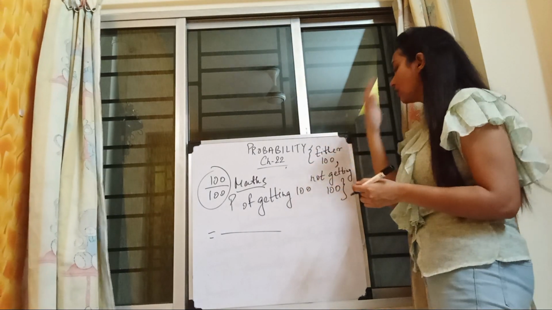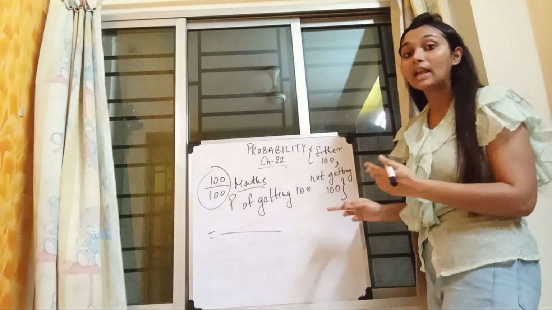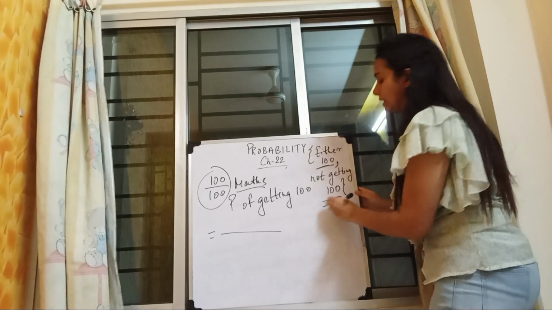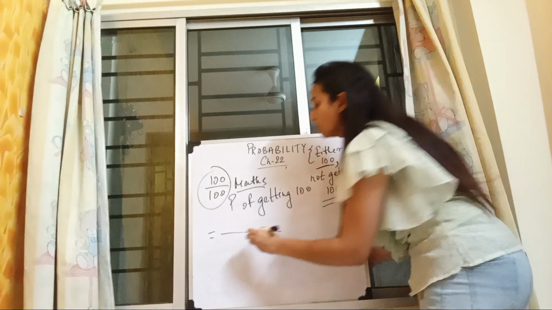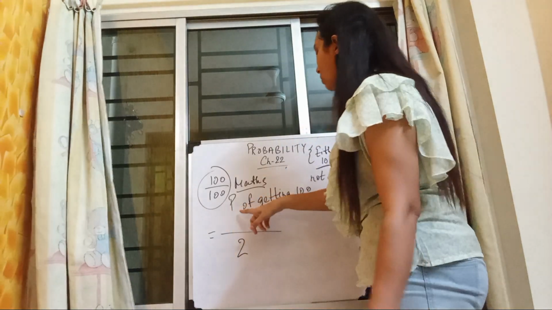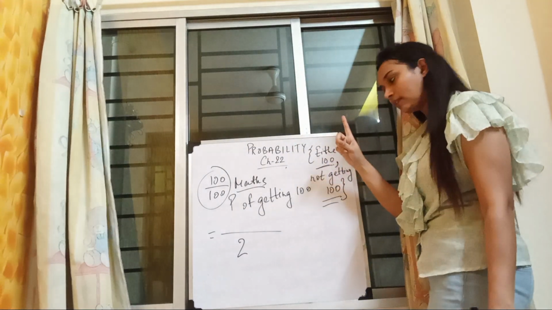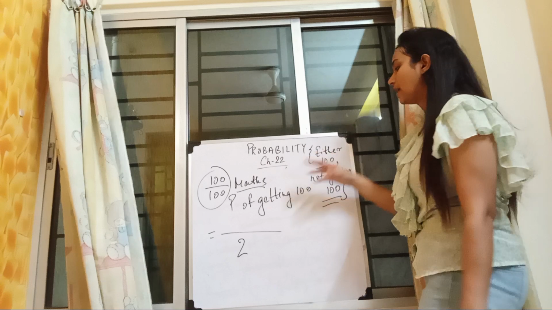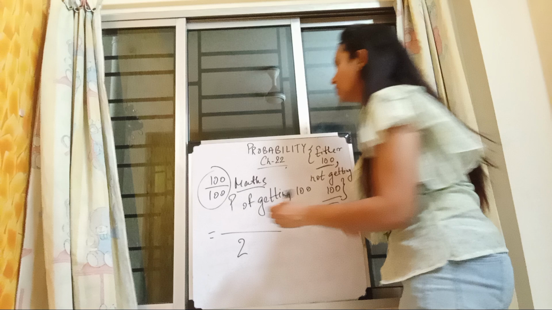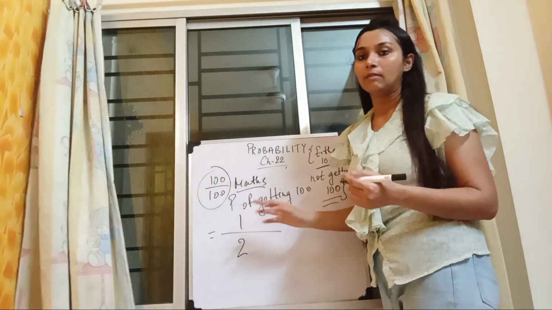Either you can get 100 or you cannot get 100. So the total number of possible outcomes is 1 plus 1, which is 2. Now I want to check the probability of getting 100. Only one outcome is favorable, so the number of favorable outcomes is 1. So the probability of me getting 100 is 1 by 2.